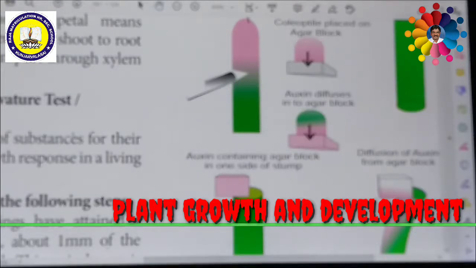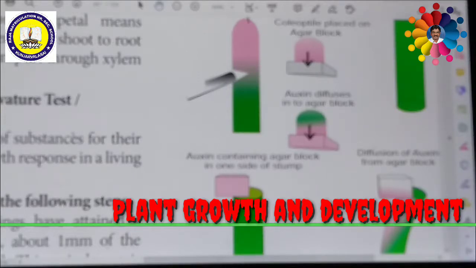The pink colored part is removed. That is the coleoptile, the tip of the oat plant. After germination of the oat plant, we take the tip of the plant and remove it. That tip is called the coleoptile. We can cut off this tip of the coleoptile.